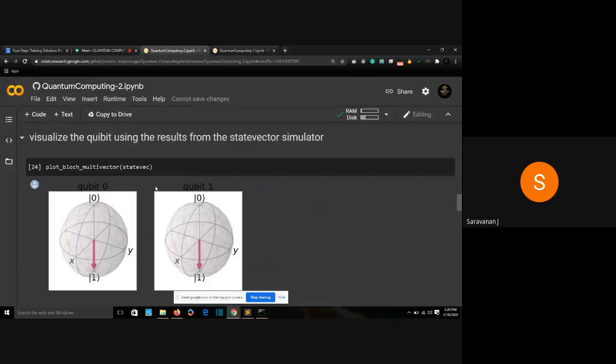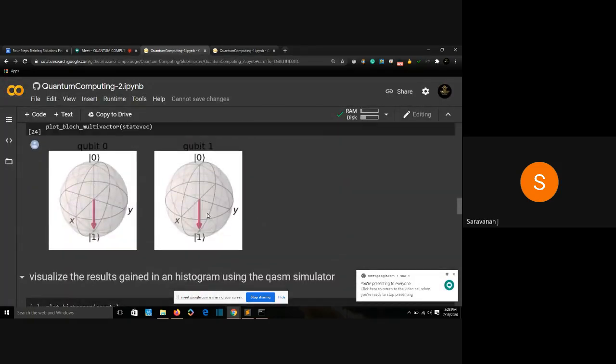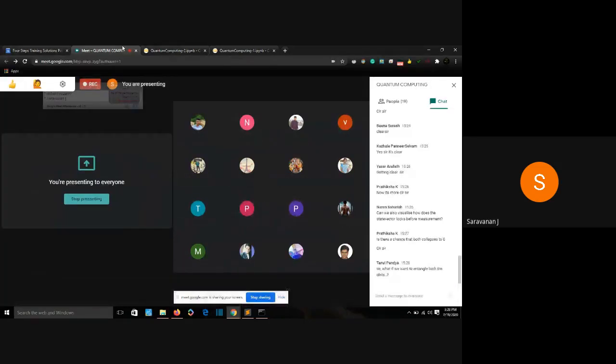So are we clear about the superposition? This qubit was in superposition. Do you believe that this qubit is in superposition right now? When we measured it, the superposition was destroyed, and we got a measurement of either 0 or 1.